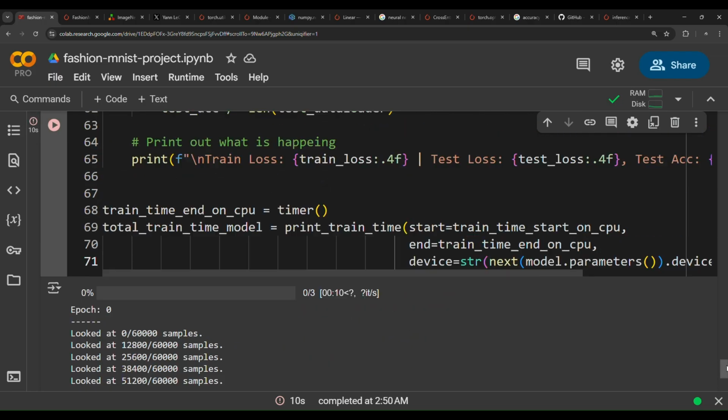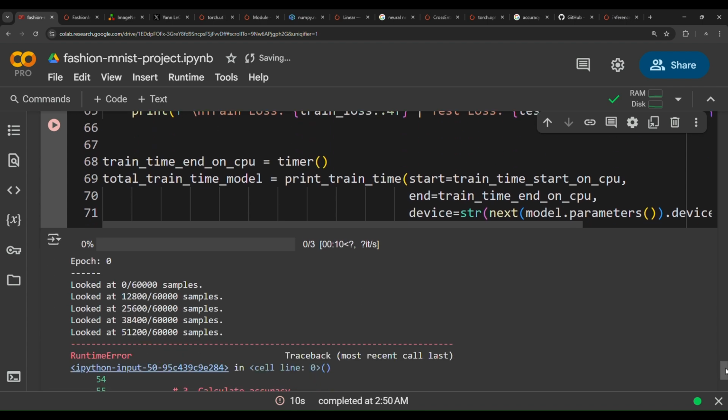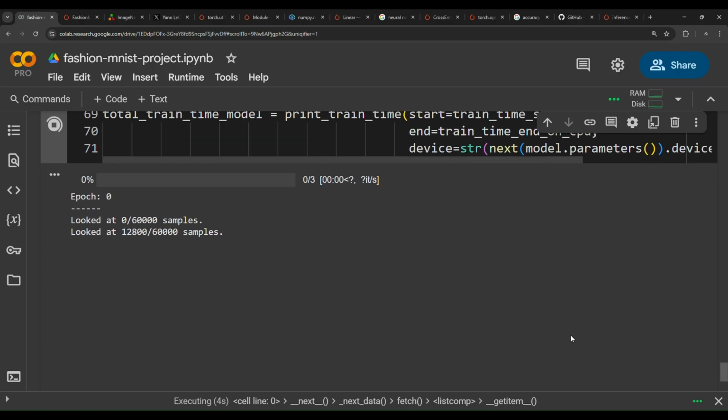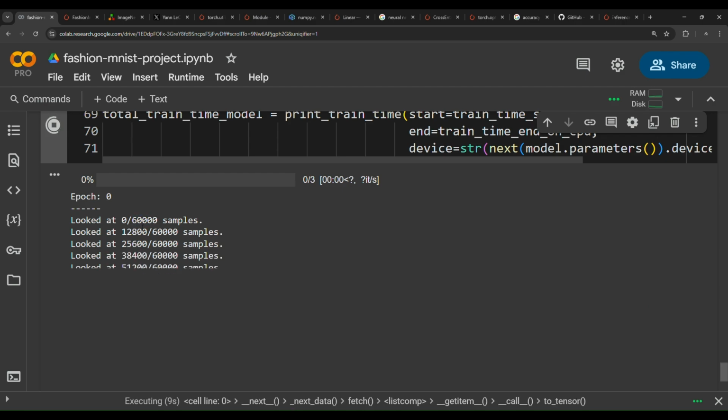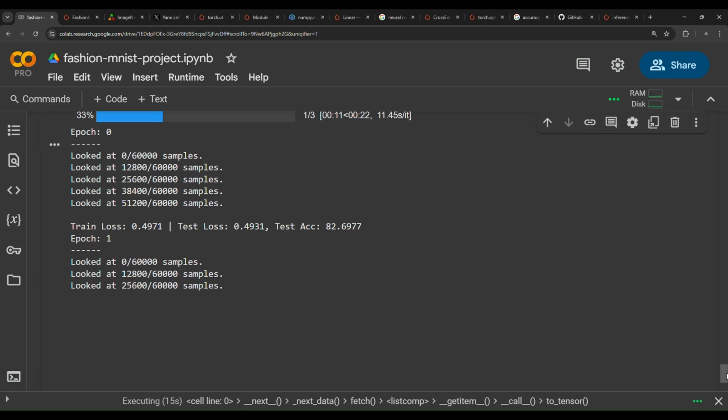To solve this error, we need to call the argmax function on the test predictions coming from the model, and specify dimension as 1. Now let's train this model again. 3, 2, 1, train. Hopefully this time the model trains successfully. Now epoch 0 looked at 0 images out of 60,000. As you can see, the model is processing the images. We haven't gotten that error again, which means we have solved it.